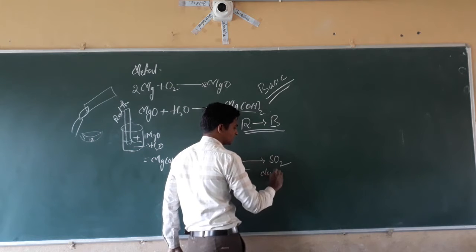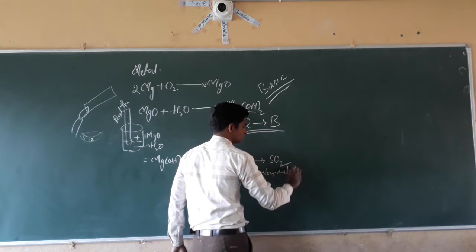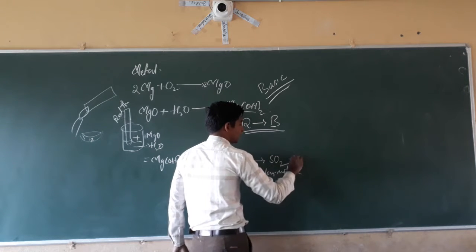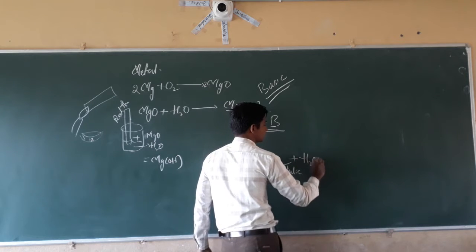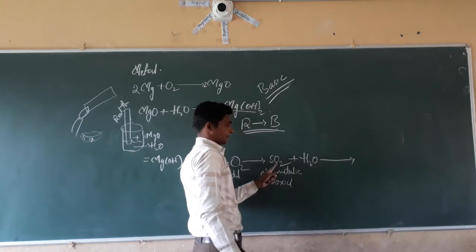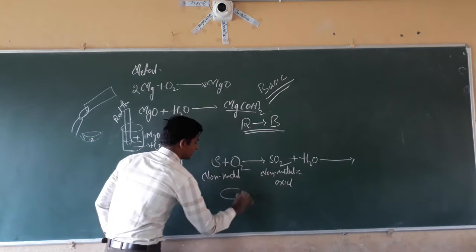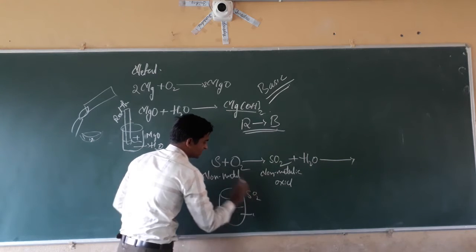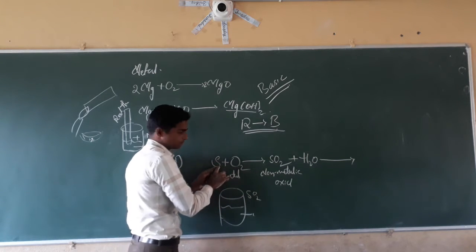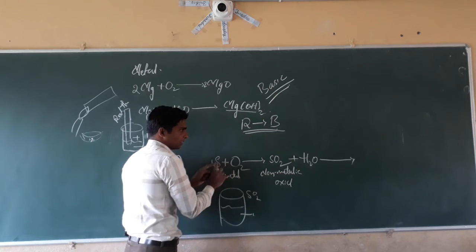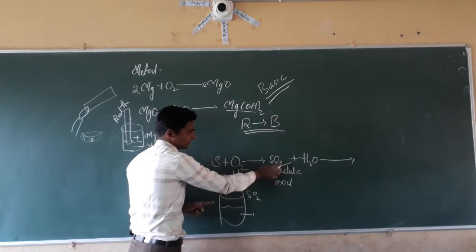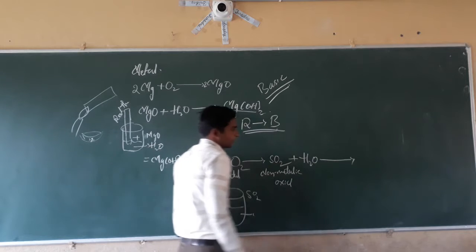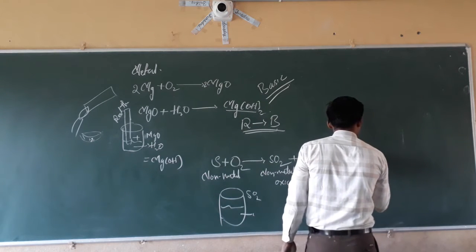In the beaker we have taken water and we add the sulfur dioxide, which we obtain by burning sulfur, a non-metal. The reaction of sulfur with oxygen gives sulfur dioxide. When we add sulfur dioxide to water, it will produce sulfurous acid.